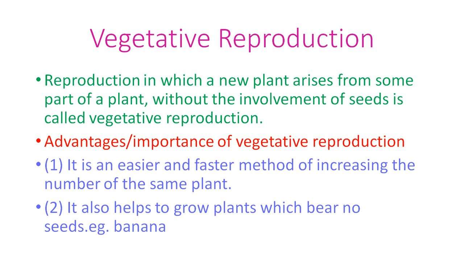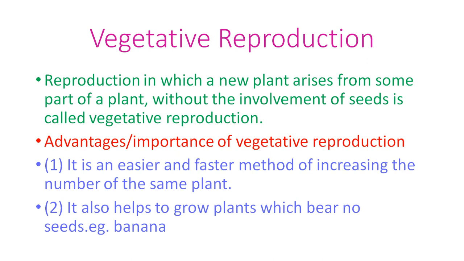Yes, my dear students, first of all, it is an easier and faster method of increasing the number of the same plants. Like, if you have grown some plants at one time, you cut different parts of the plant and put them into the soil, so it is an easier and faster method.